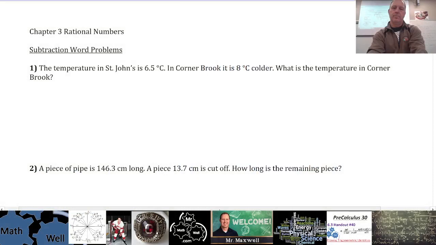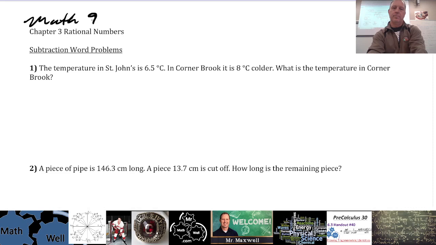All right, so this is part 2, 3.3 for Math 9. So in your handouts, let's take a look at subtraction word problem number 1. We talked about subtraction of rationals yesterday, last class.